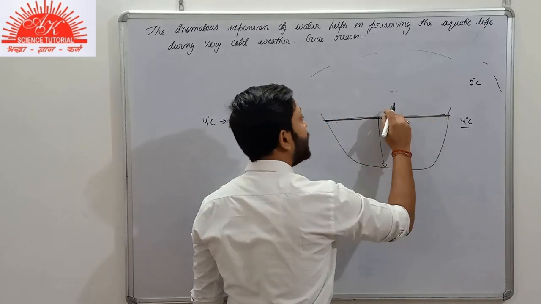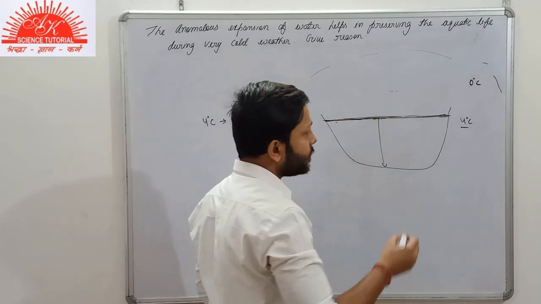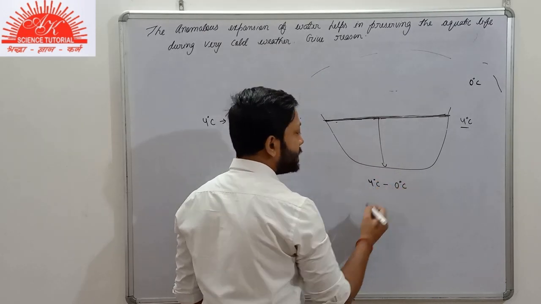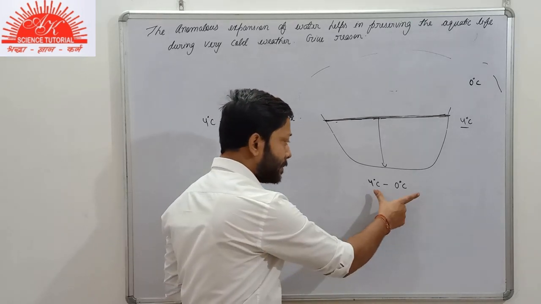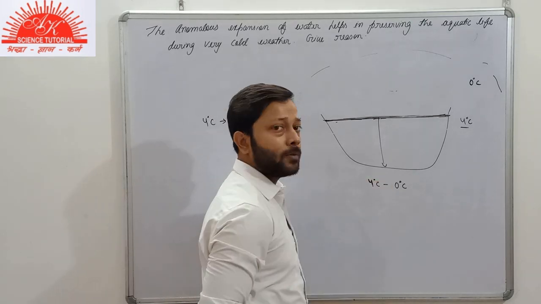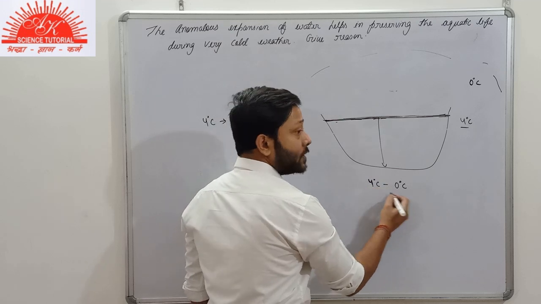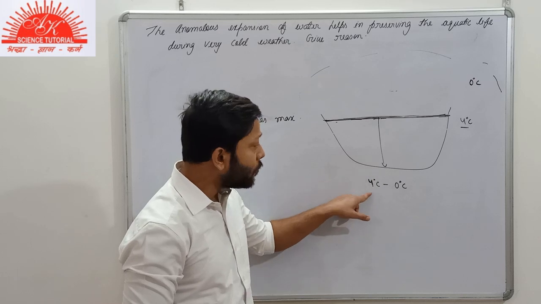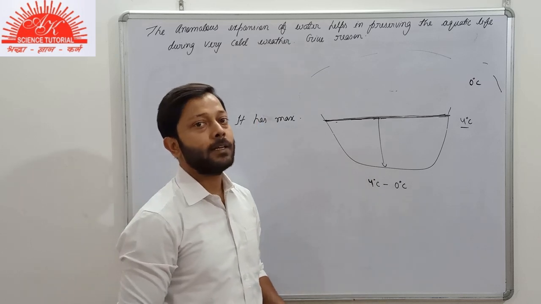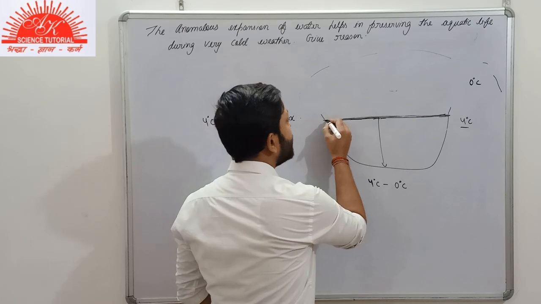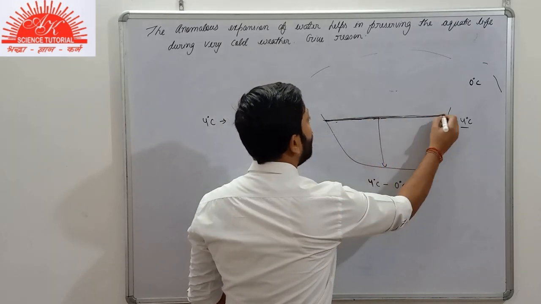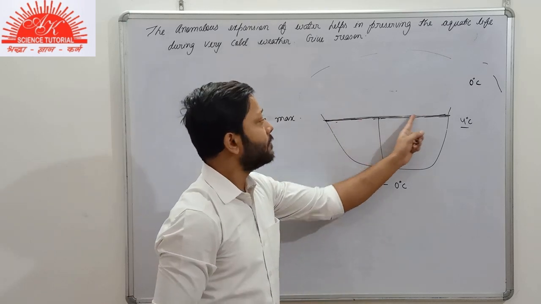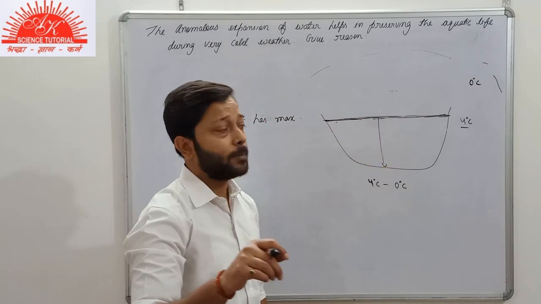Now when the entire water is at 4 degrees Celsius, the water at the top surface still continues to radiate heat energy. Now as you know about the anomalous expansion of water, when water is cooled below 4 degrees Celsius up to 0 degrees Celsius, it will start to expand. So the volume of this water will increase, it will expand. As a result, its density will become less than 1 gram per centimeter cube.